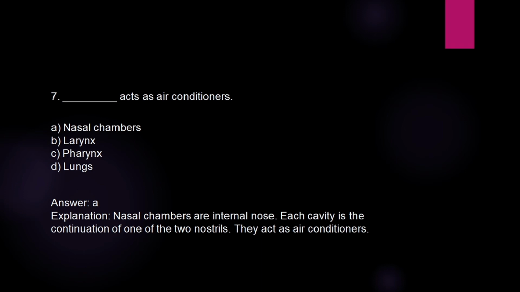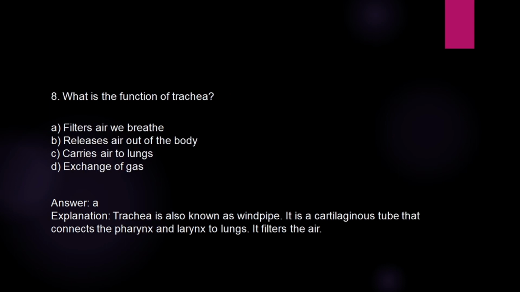Which of the following acts as air conditioner? Options: nasal chambers, larynx, pharynx, lungs. Answer is A. Nasal chambers are the internal nose. Each cavity is the continuation of one of the two nostrils. They act as air conditioners.